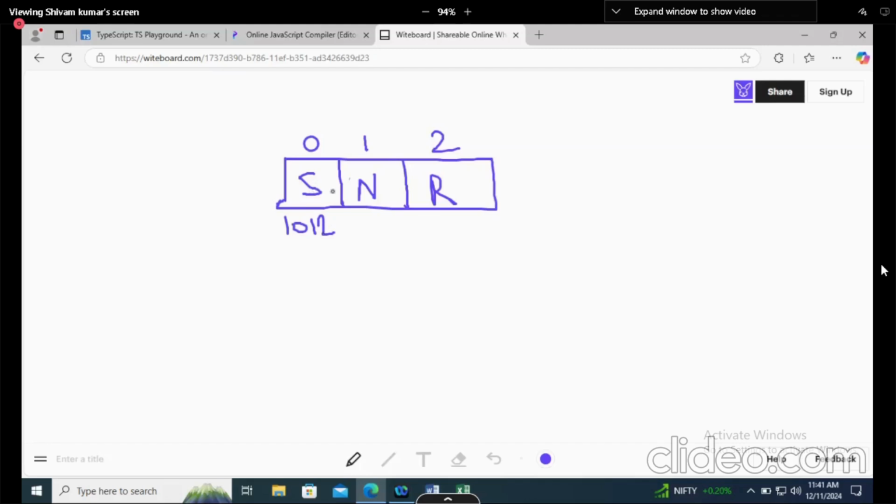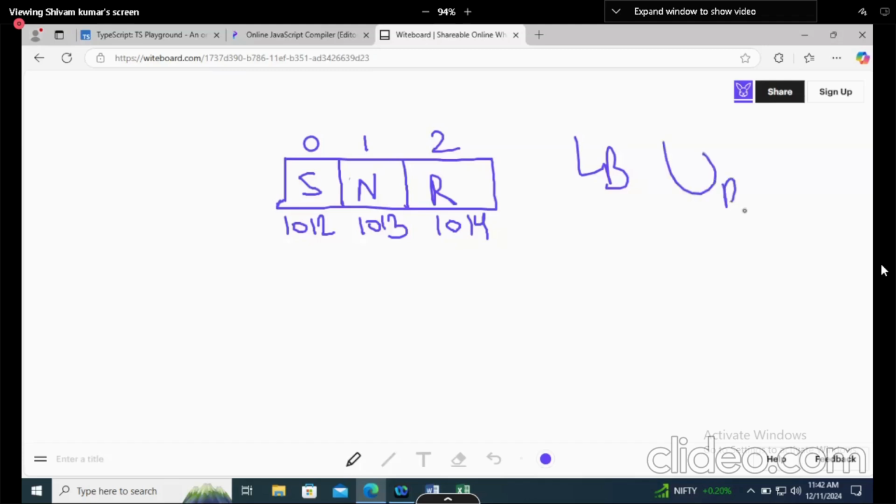Now, if you are storing S, it is 1 byte, right? It means this cell will take only 1 byte to store. I think byte and bit are clear to you. So the next address will be 1013. If it took 2 bytes, the next address would be 1014. As I am supposing that they will take only 1 byte, the next one is going to be 1014.